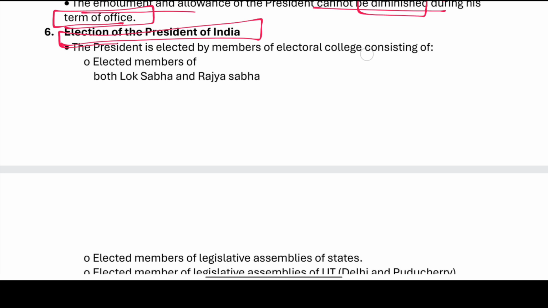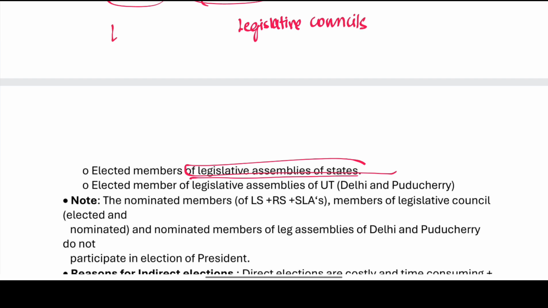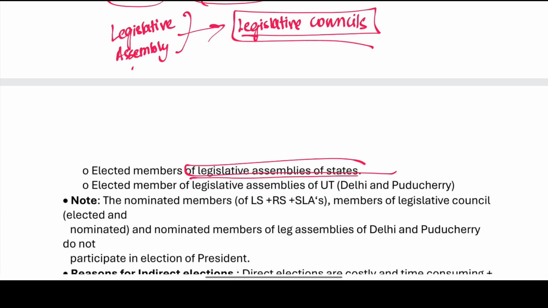Only the elected members of the Lok Sabha and Rajya Sabha, right? Then the elected members of the legislative assemblies. Here we have to know that the legislative councils are not taken into consideration. The legislative councils are nothing but members chosen by the members of the legislative assembly. The members from the legislative assembly vote for the legislative councils, right? So these legislative councils are not taken into consideration.